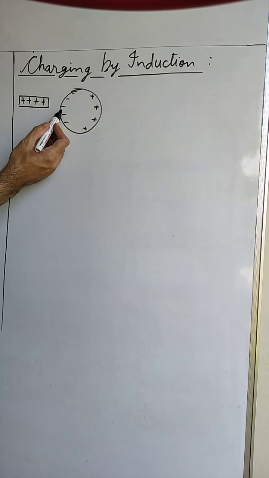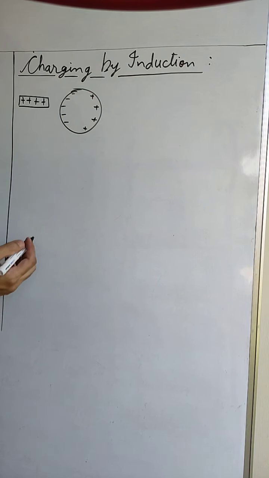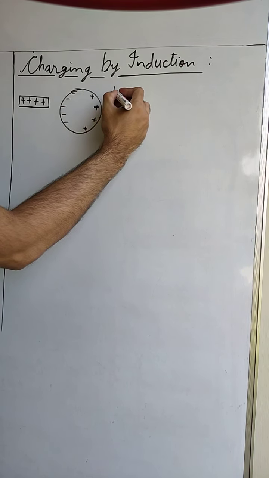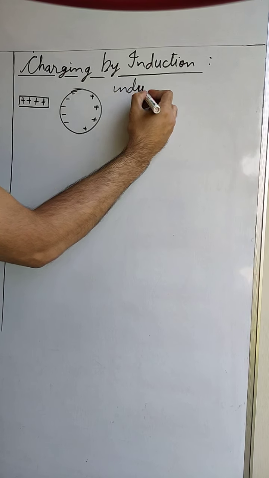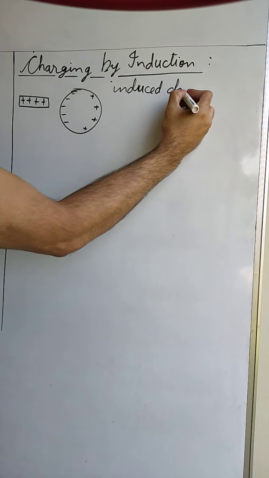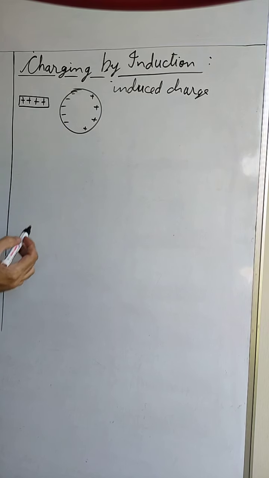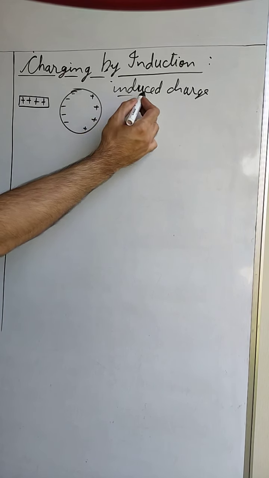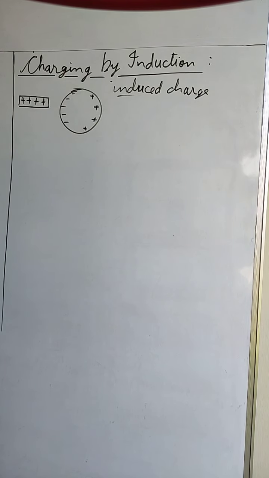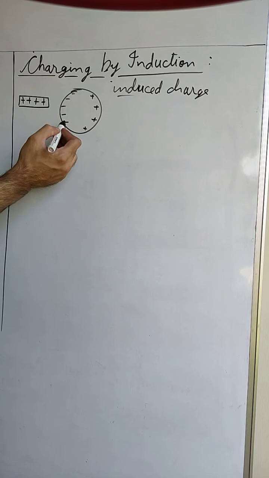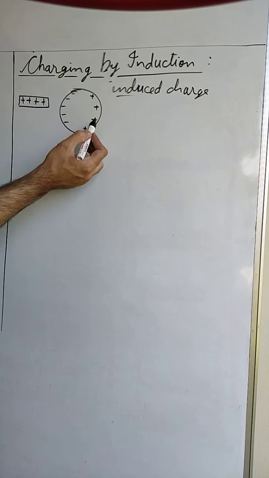Such kind of creation of charge is called induction, and the charge induced is called induced charge. So here this negative and positive charge in the sphere are induced charge, and this process is called induction. So when we bring positive charge, all the negative charge is on this surface, all the positive charge is on this surface.